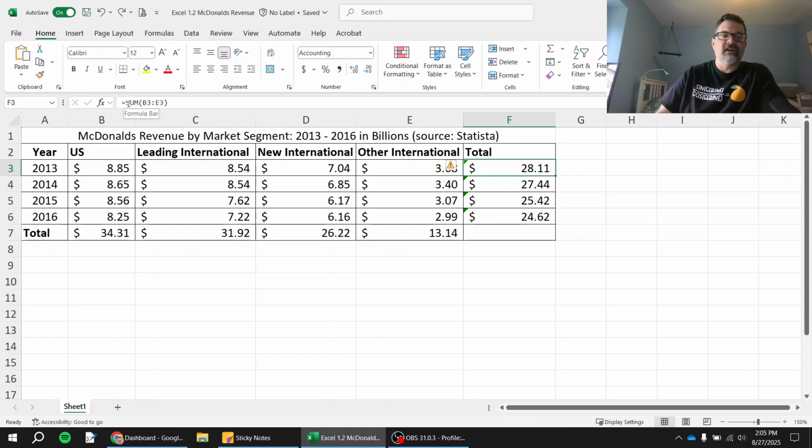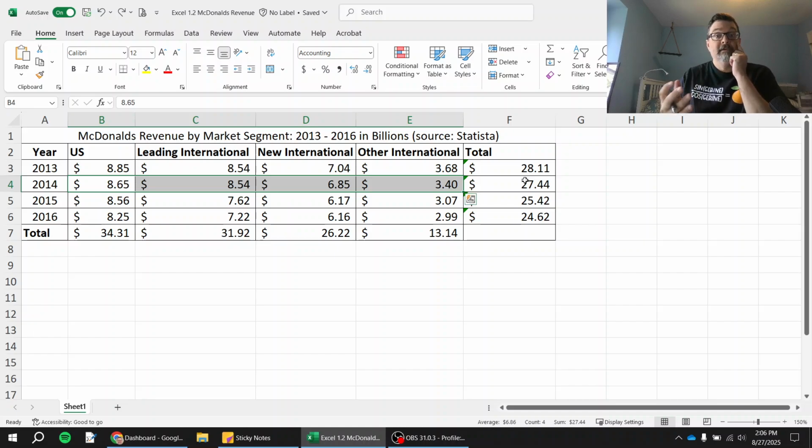I just want to point that out now, and we'll talk later about making formulas and that kind of thing. So what does each row total tell you? What does 27.44 stand for? When you add up those four numbers to get this total, what are we generating? It's a total, in particular having to do with the year 2014.